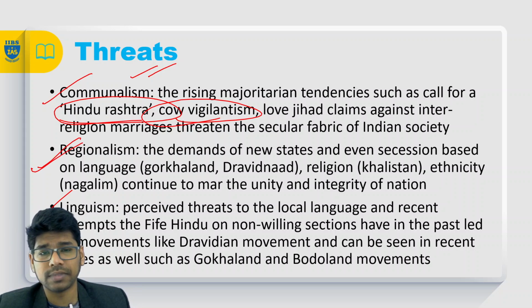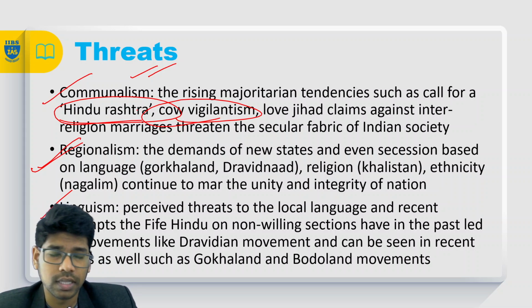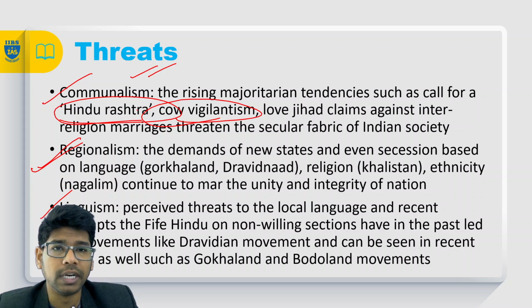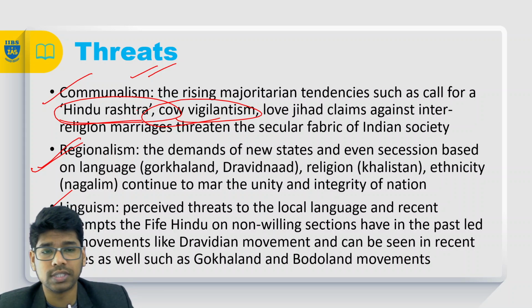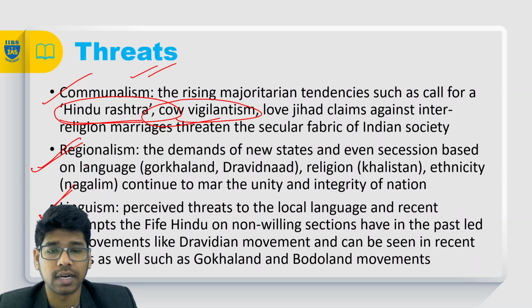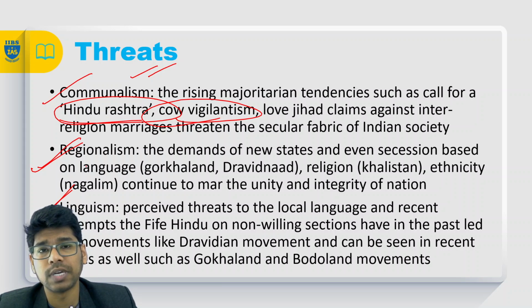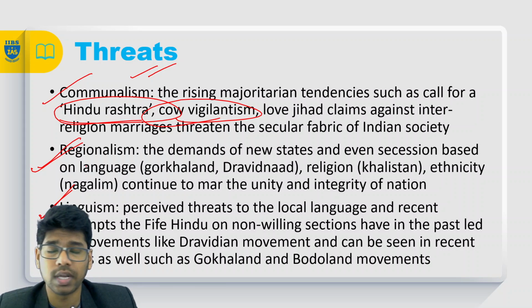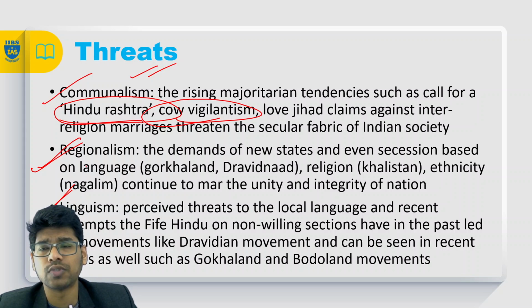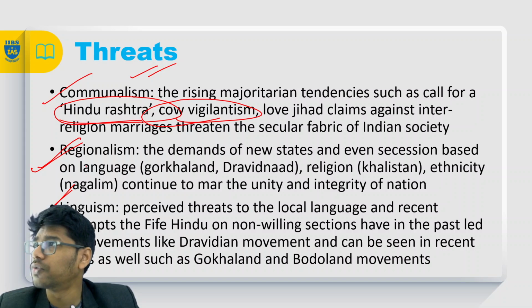And regionalism, asking for different territory or independent territory or different statehood based upon the region or the culture one holds. And linguism, based upon the language which you speak, right? So recently Hindi has been imposed on the South Indian states, where Tamil Nadu resisted with huge force. So these are the threats which we are dealing with when it comes to diversity.